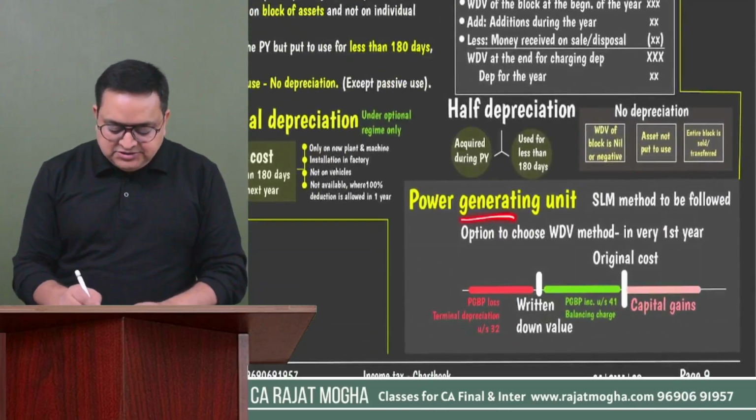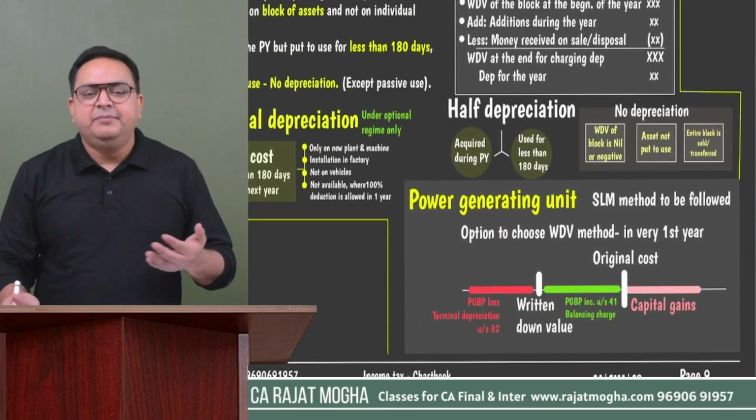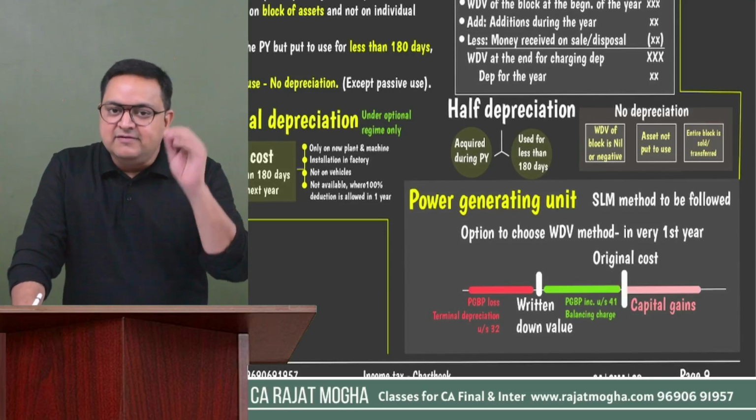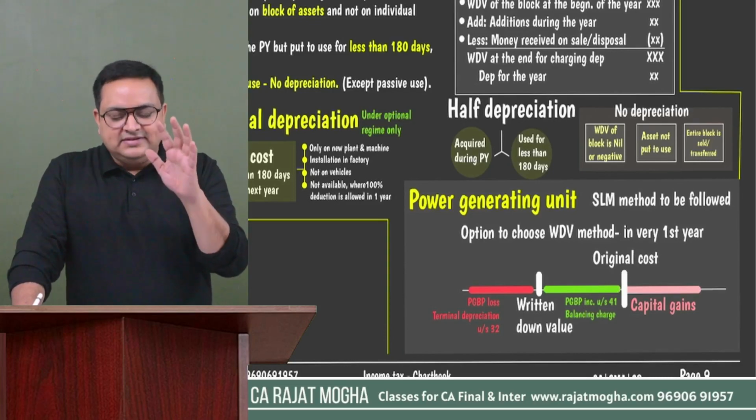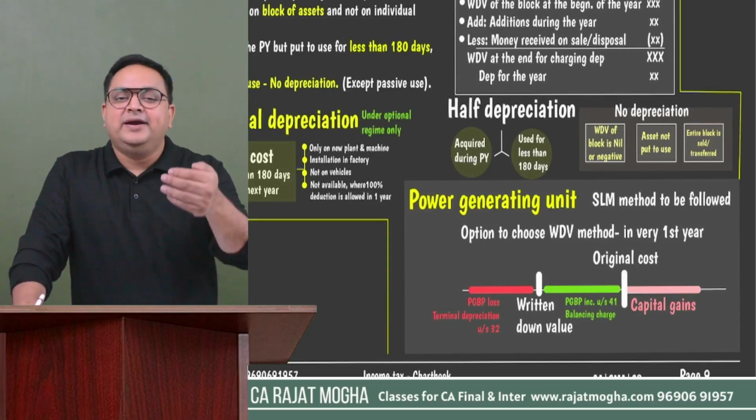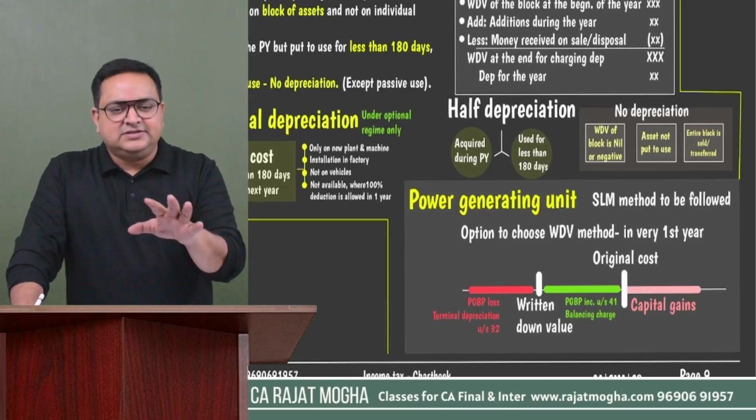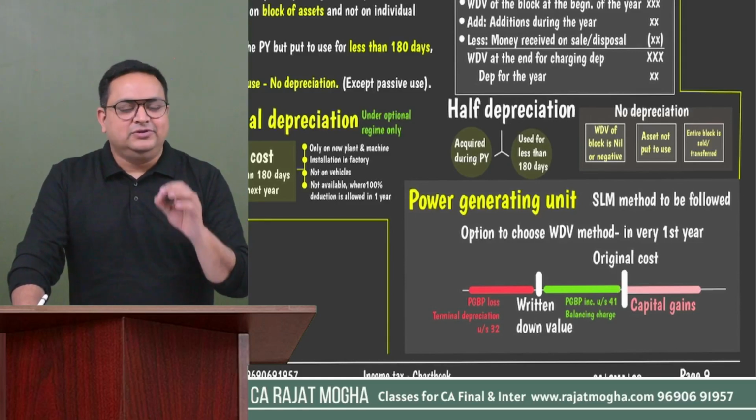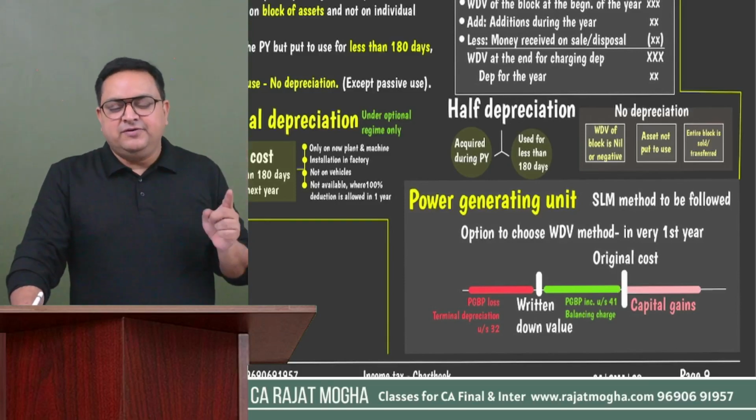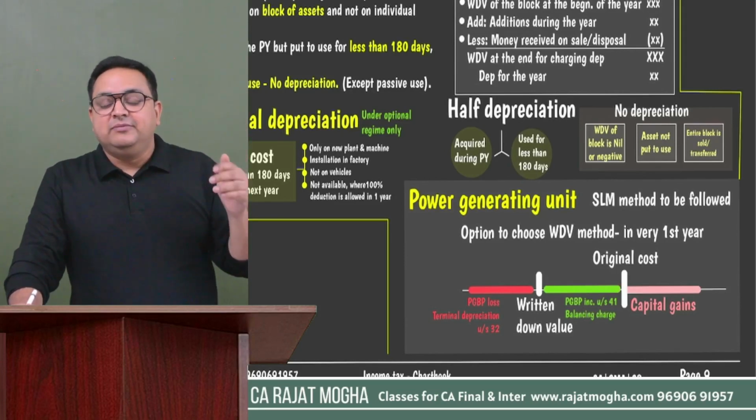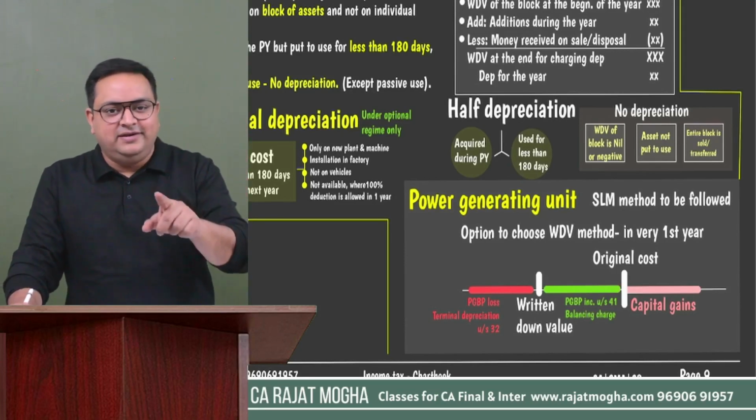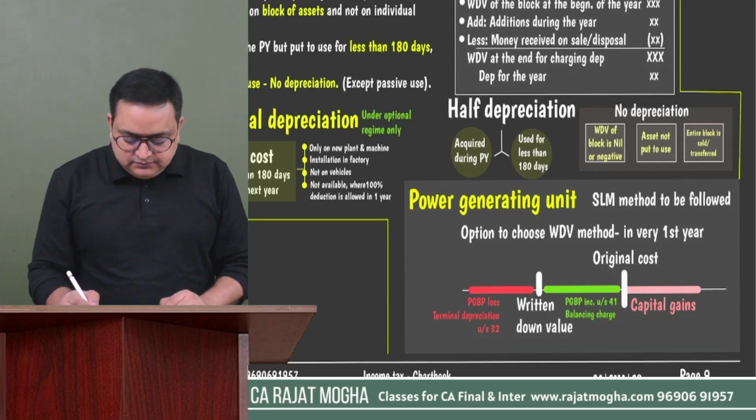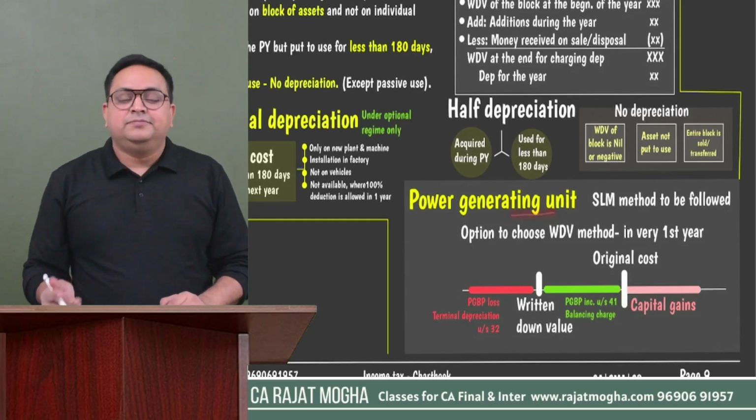Okay. Power generating units, I have already discussed that by default they will be getting the SLM method. And SLM rates, you don't have to remember. It is not even given in your study material. The examiner will not ask you to calculate depreciation as per SLM method, but in case there is such a question, they will give you the rate of the SLM method. Those rates which we remember, like on building 5%, 10%, 40%, those rates are for the WDV method, not for the SLM method. Got it?